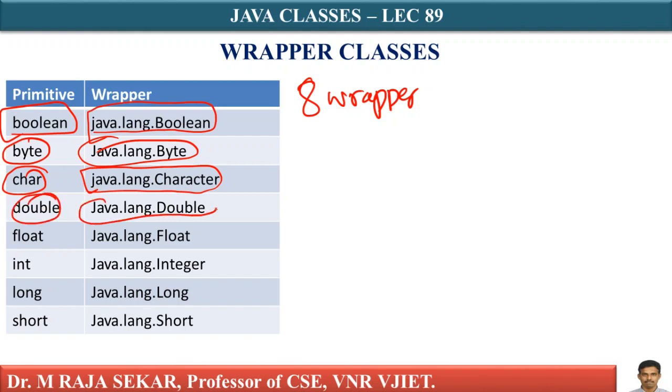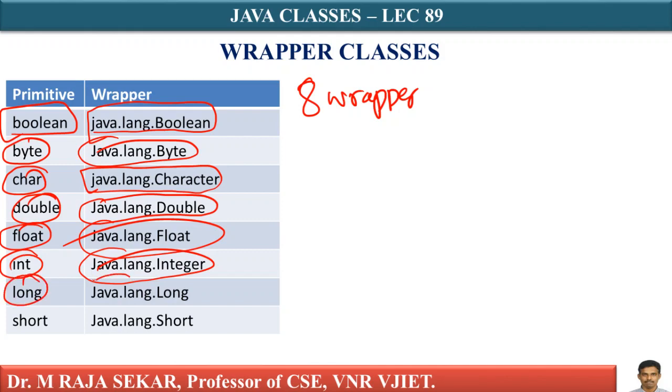Double, whose wrapper class is java.lang.Double. Float, whose wrapper class is java.lang.Float. Int, whose wrapper class is java.lang.Integer. Long, whose wrapper class is java.lang.Long. Short, whose wrapper class is java.lang.Short. These are the different wrapper classes.